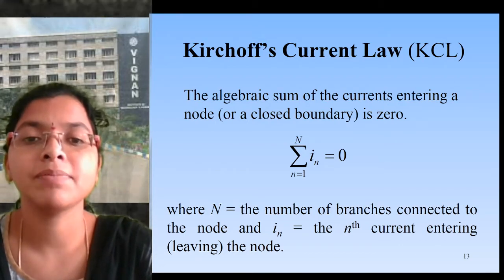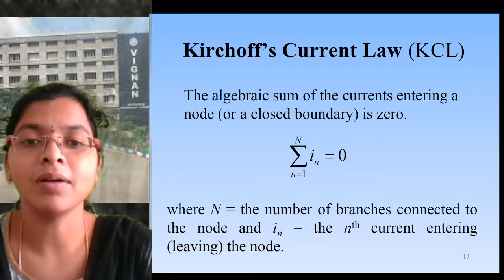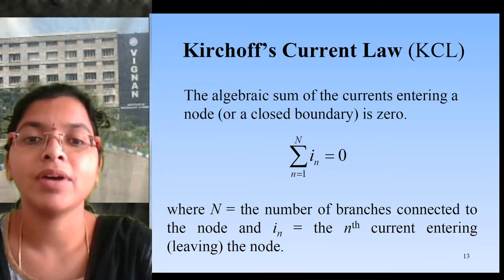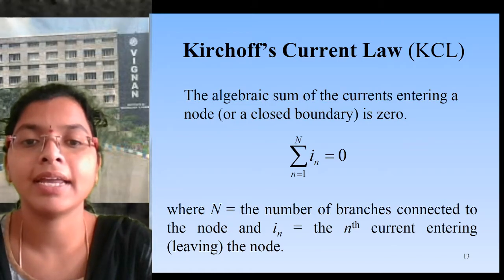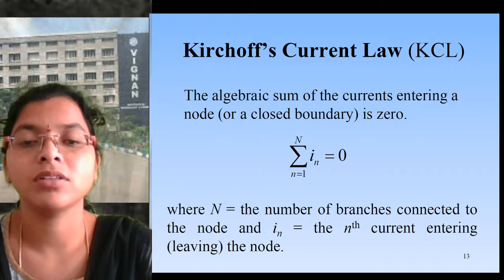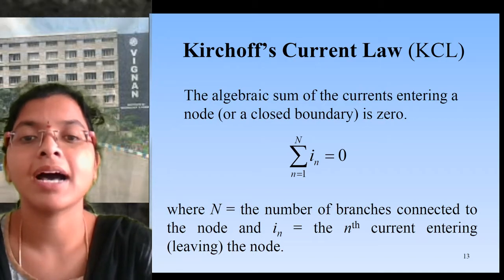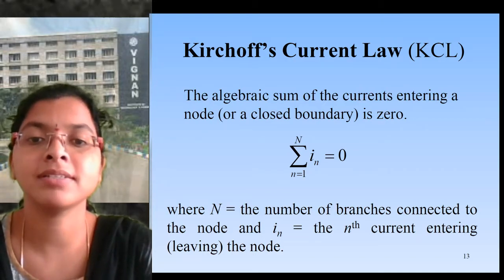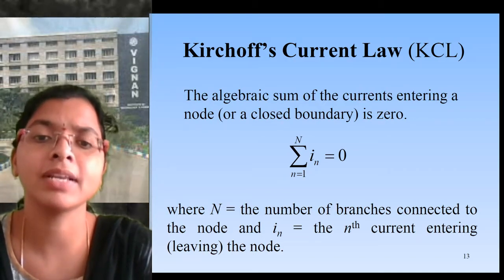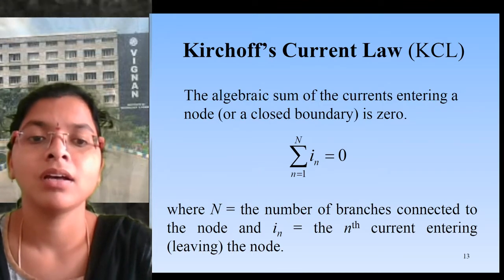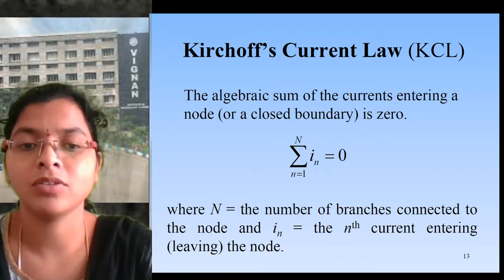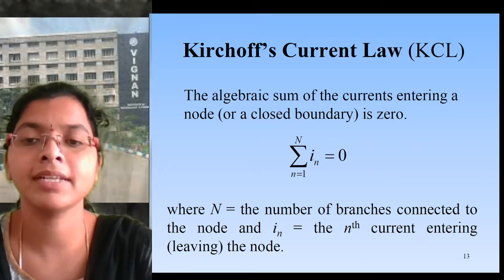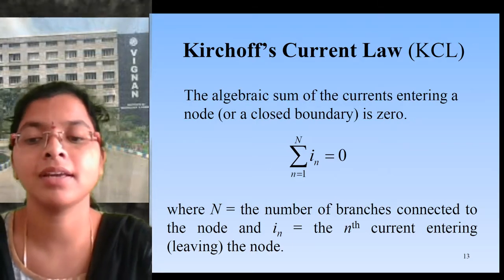So that is algebraic sum, which we can indicate with sigma, n equals 1 to N, where N is the number of branches connected to the node. The sum of I_n equals 0. However many branches there are, that many values we get, and that is the algebraic sum. I_n is the nth current entering or leaving the node. If entering, that is a positive sign, if leaving, that is a negative sign.